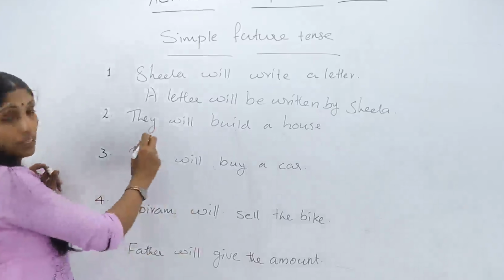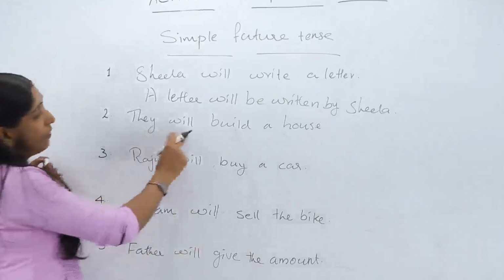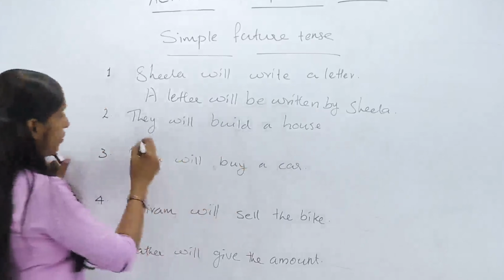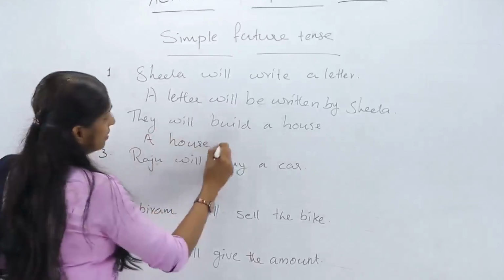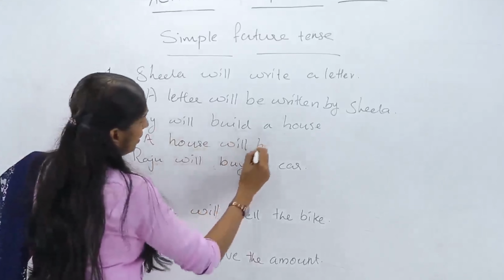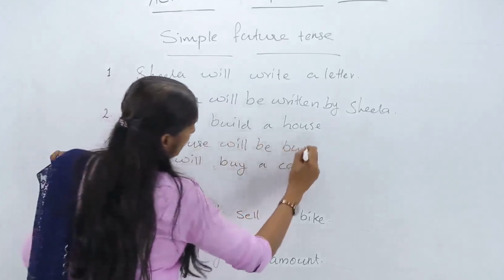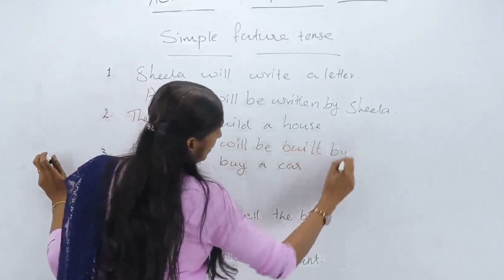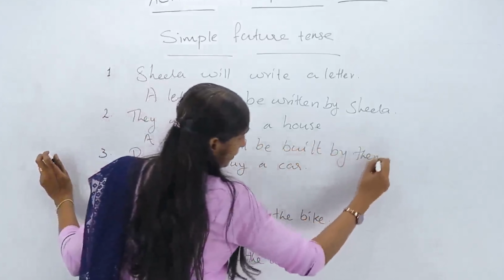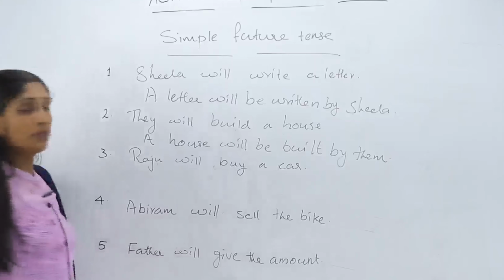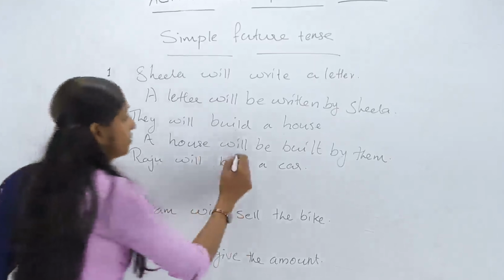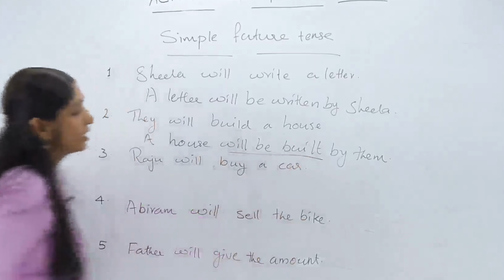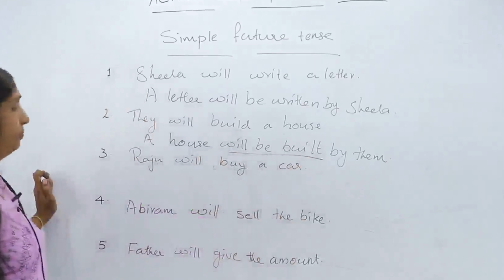Okay. Look at the second sentence. They will build a house. How do we write? A house will be built by them. Okay, here also we used will be plus V3 form of the verb.